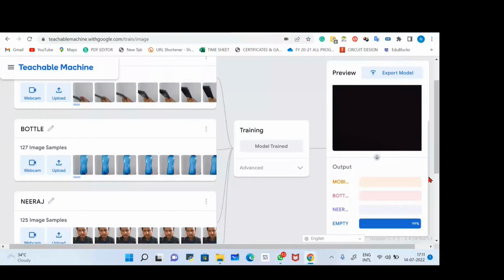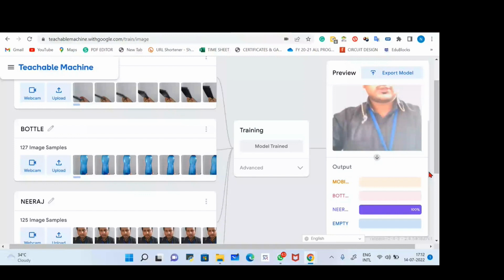Now we'll do an experiment. Experiment means we'll turn on the camera and we will use a mobile phone, an empty screen, and a picture also. So first I'll start with myself. Now it's showing me empty. So when I turn on the camera, now it sees 100% myself. Now when I use my mobile phone, I move it from here.